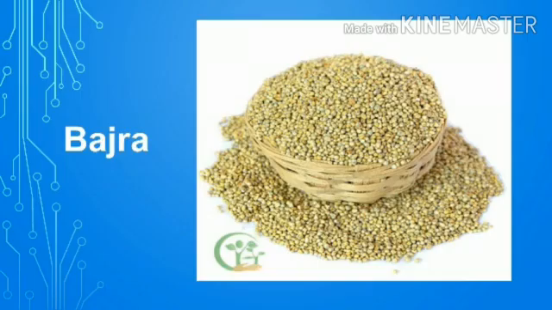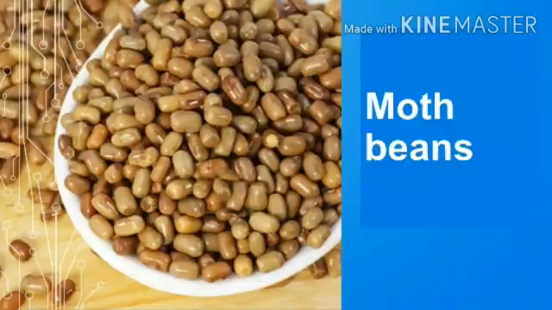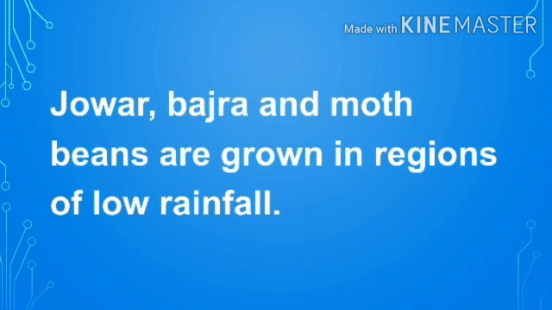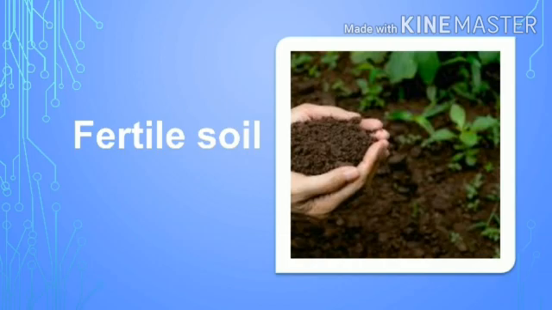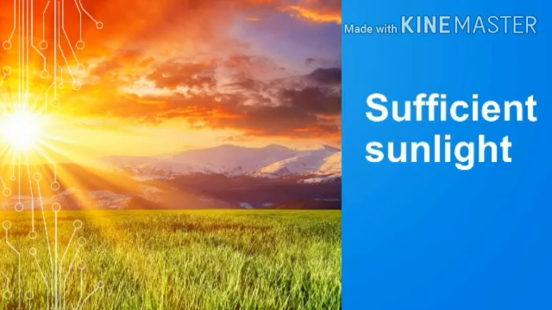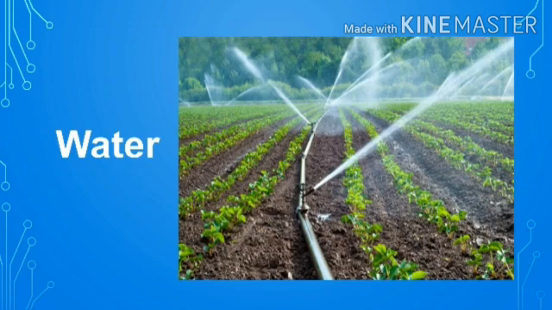Jawar, bajra, and moth beans are grown in regions of low rainfall. To help crops to grow well, good seeds, fertile soil, sufficient sunlight, and water are needed.